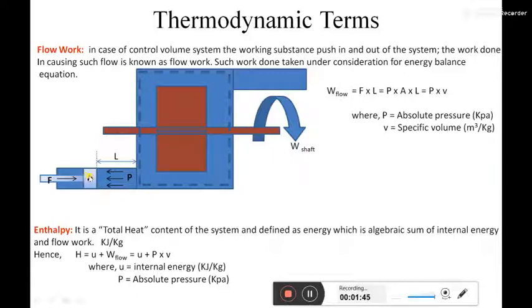Whenever it tries to push fluid into the boundary or into the system, the fluid already present there resists the forward movement.